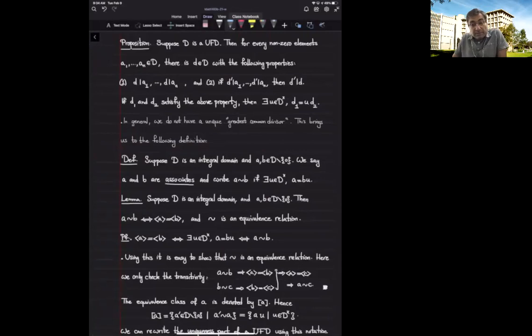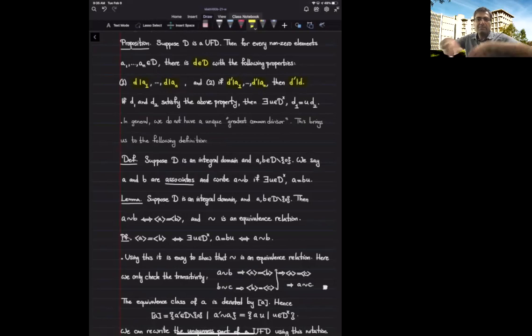Okay, what do we expect out of it? It should be a common divisor, and in some sense, it should be the greatest one. But in what sense? We are looking for some element d inside this ring, which is a common divisor of the a_i's. And if you give me any other common divisor, then this other common divisor should also be a divisor of d.